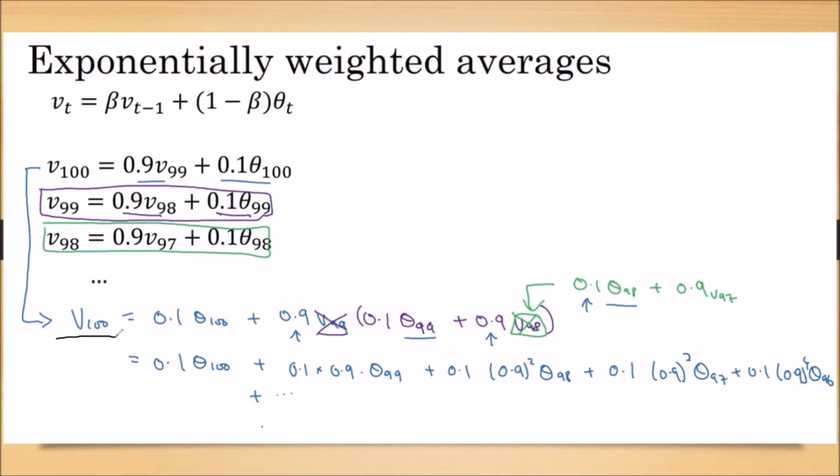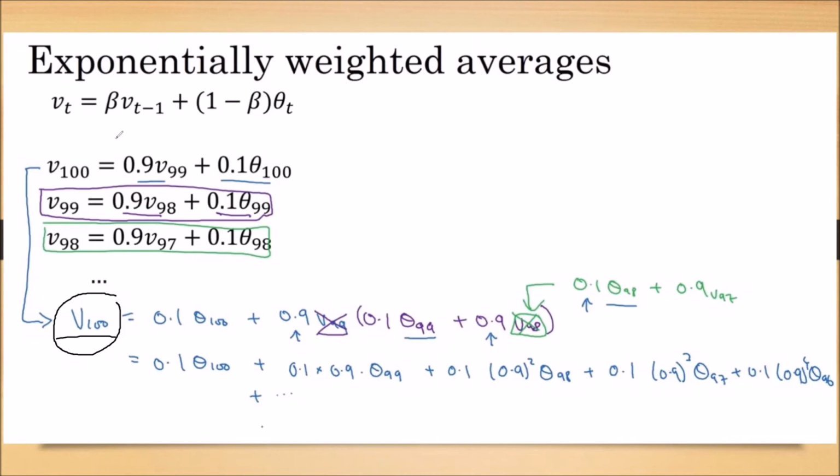The remaining 90 days' weights are not affecting it, because the coefficients of those temperatures are very small, less than 1 by E. That's why we are saying V100 is calculating the 10 days temperature, from V100 to V90, the 10 days temperature average only.